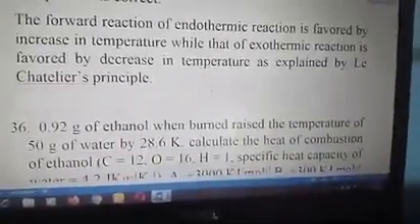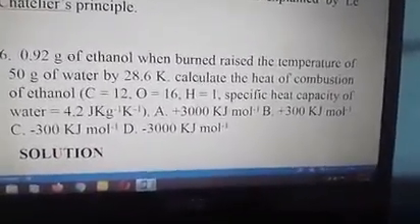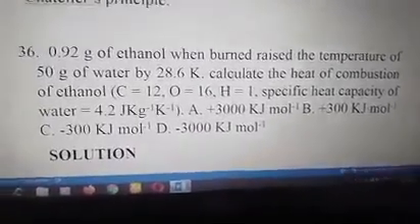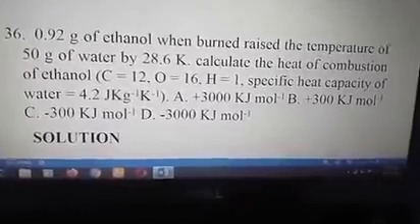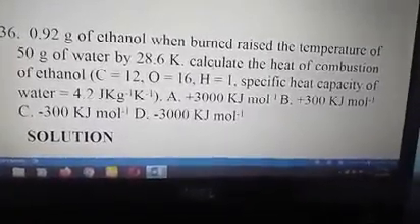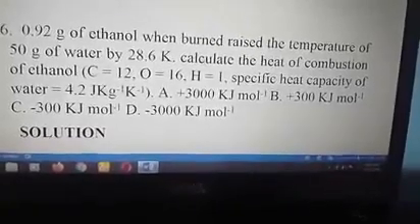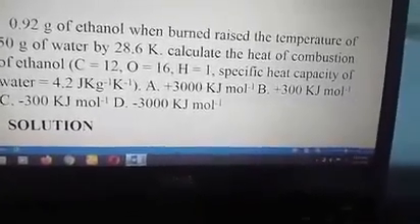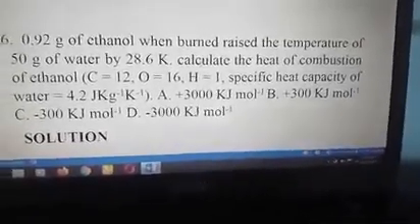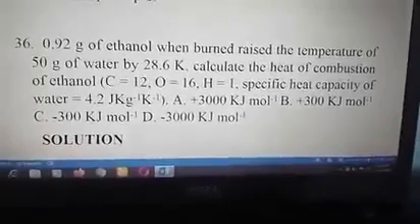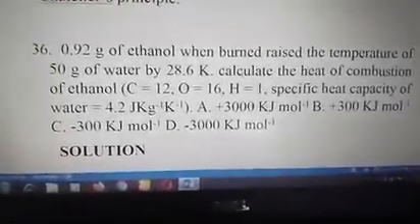36 says 0.92 gram of ethanol when burned raises the temperature of 50 grams of water by 28.6 Kelvin. Calculate the heat of combustion of ethanol. The atomic mass of carbon is 12, oxygen is 16, hydrogen is 1, and the specific heat capacity of water is 4.2 joule per gram per Kelvin. Option A, plus 3,000 kilojoule per mole. Option B, plus 300 kilojoule per mole. Option C, minus 300 kilojoule per mole. Option D, minus 3,000 kilojoule per mole. The answer is option C, minus 300 kilojoule per mole.